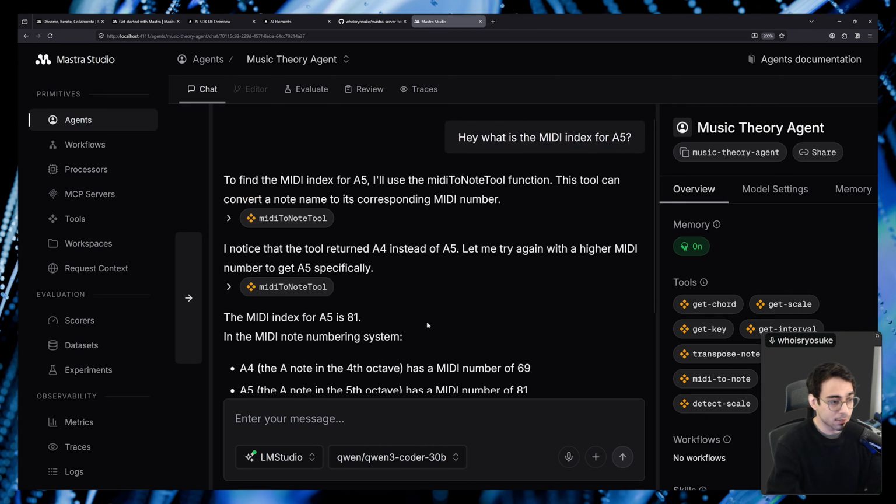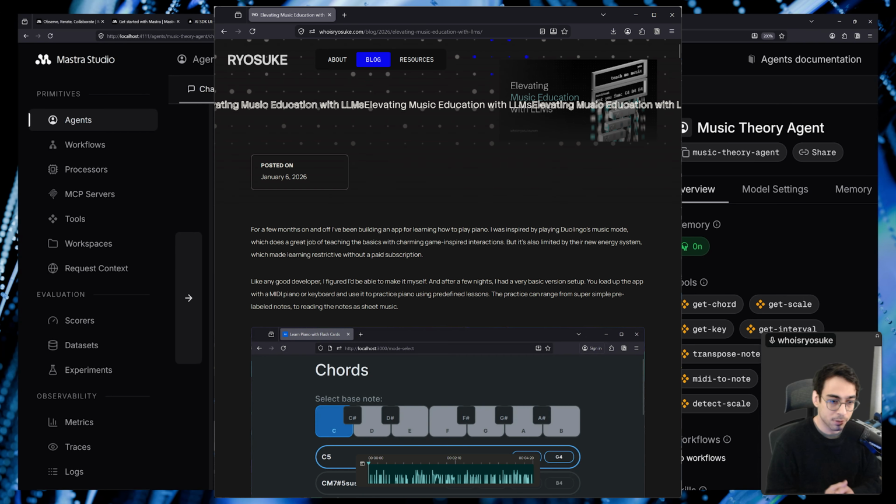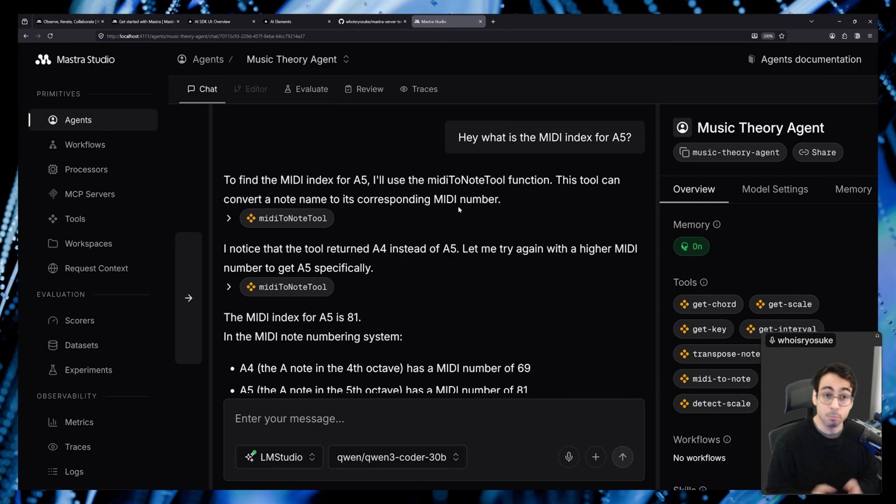So it's really nice with this kind of framework here. I've talked about it in my previous blogs. Basically, when you're building these agents, especially for things like education, they're prone to things like hallucination. These things are not factual machines. They are made to be guessing and doing things like that.